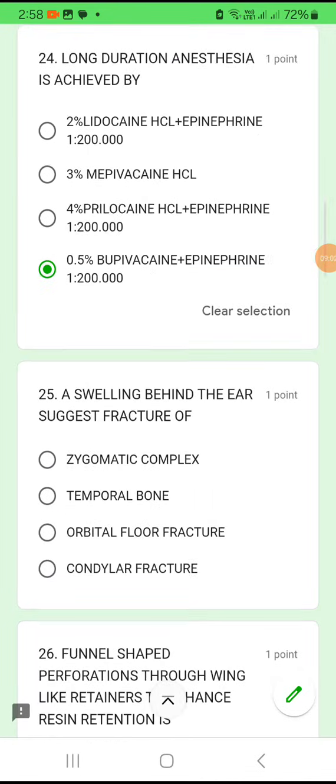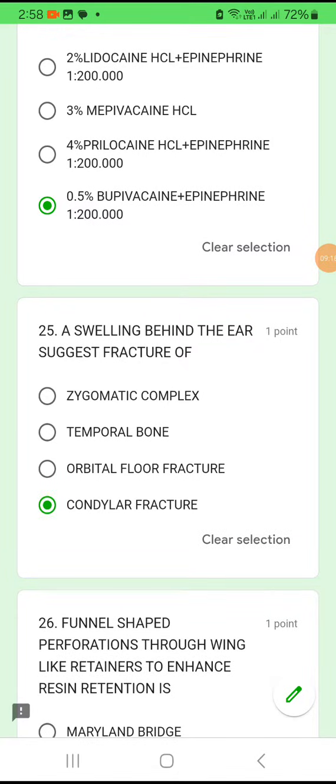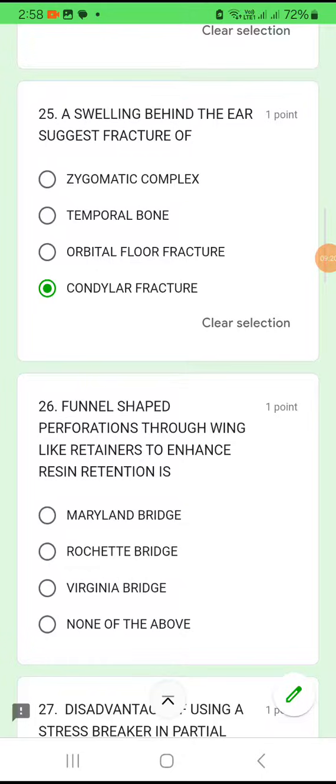Okay. Question number 25. A swelling behind the ear suggests which type of fracture? Zygomatic complex fracture, or temporal bone fracture, orbital floor fracture, or condylar fracture? Swelling behind the ear is suggestive of condylar fracture. Okay, it's just behind the condyle. So condylar fracture.